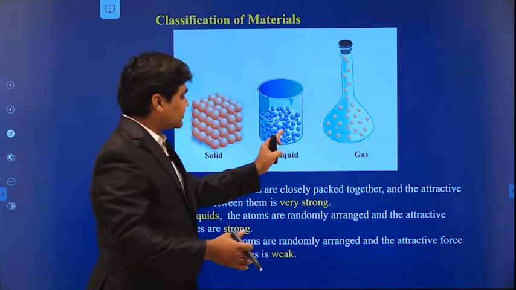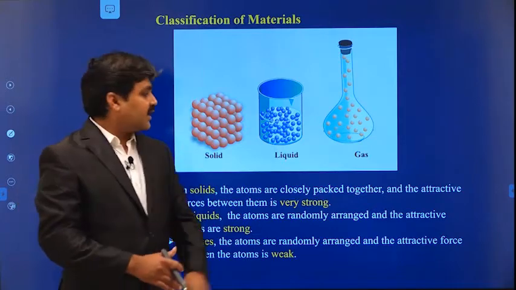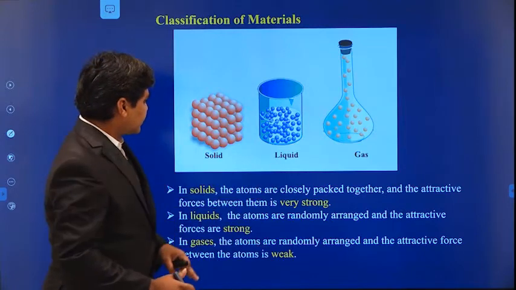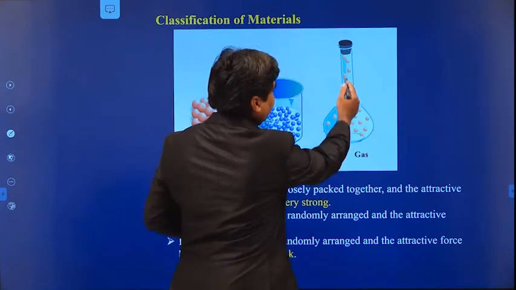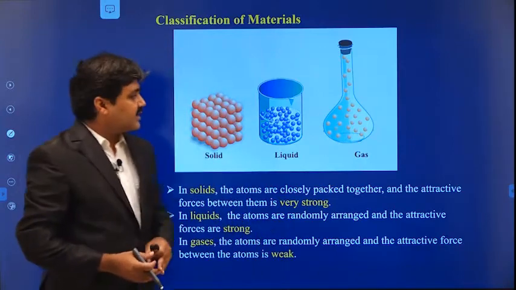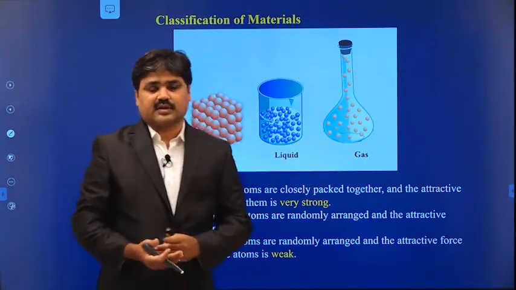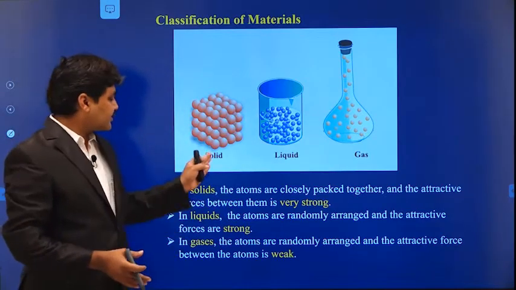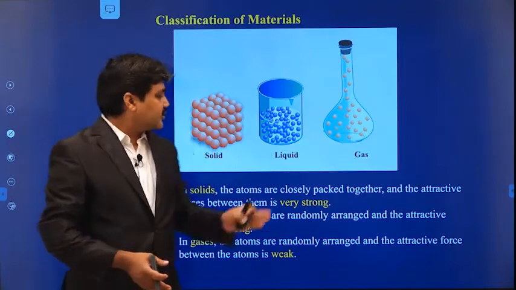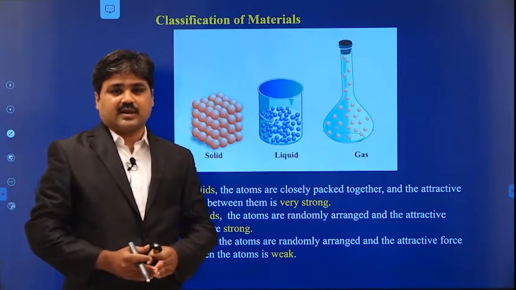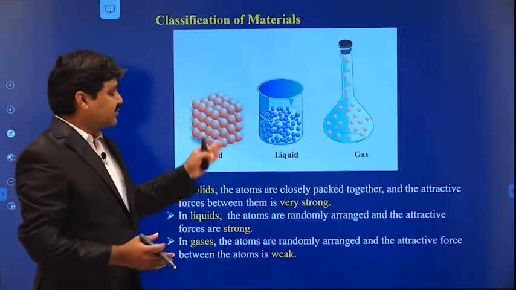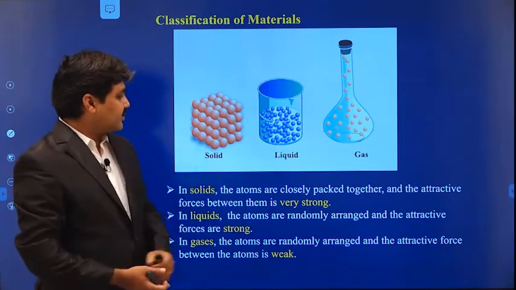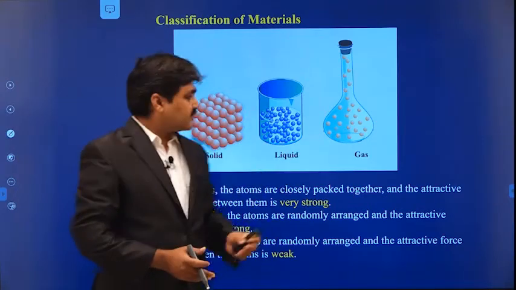In case of liquids, there is no particular order in the atoms, and the attractive force between the atoms is not very strong. But in case of gases, the atoms are randomly oriented in different directions, and the attractive force between the atoms is not strong. So the materials are classified into solids, liquids and gases. In case of solids, there is a particular arrangement of the atoms, and the attractive force between the atoms is very strong. In case of liquids, the attractive force is weak, and in case of gases, the attractive force is very weak.